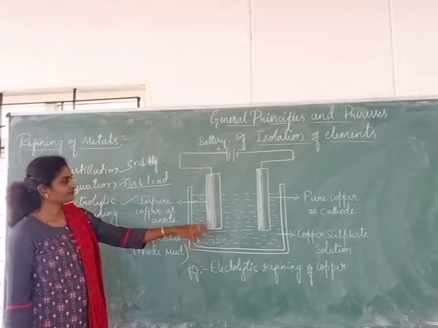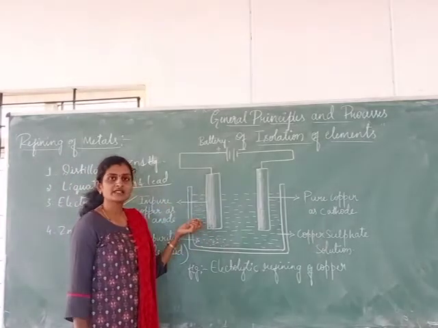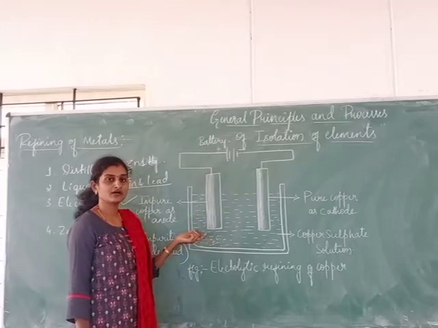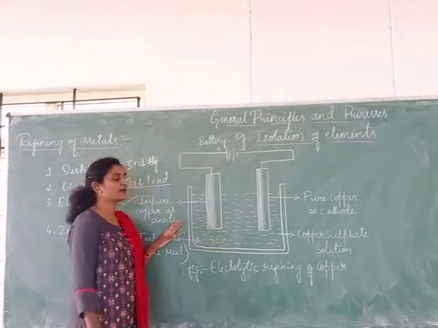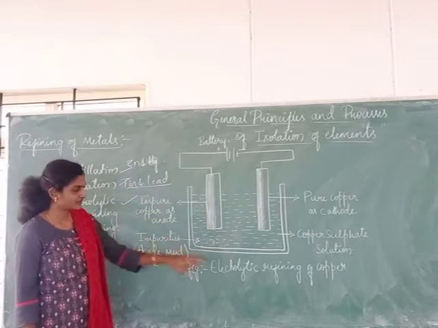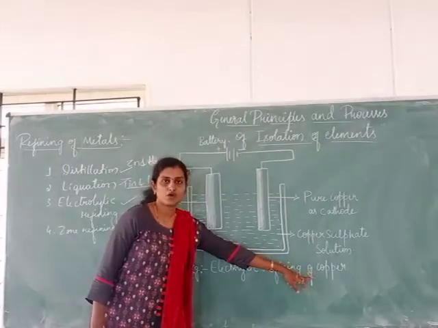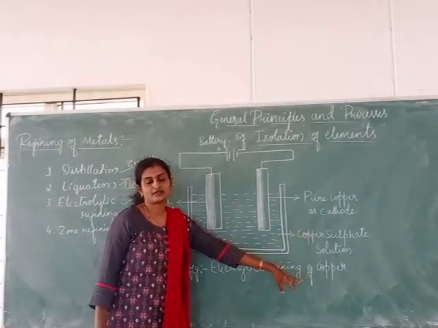The electrolyte, in molten or liquid state, should be the same metallic liquid as the metal which has to be extracted or refined. Here I am using copper, that is, electrolytic refining of copper, so I have taken copper sulfate, a common metallic electrolyte.